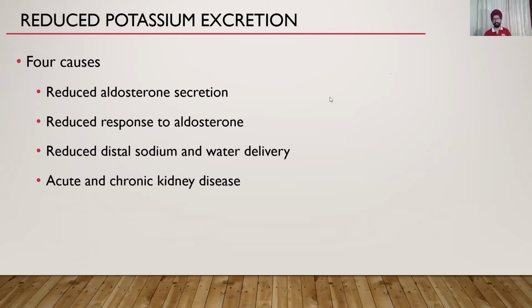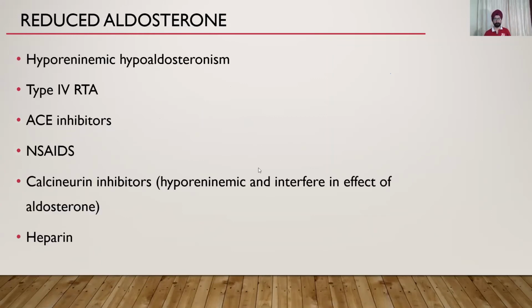Reduced potassium excretion can happen in reduced aldosterone secretion, or there is a resistance to aldosterone. As mentioned before, there is reduced distal sodium and water delivery, for example, in contracted states or in heart failure patients, and acute on chronic kidney disease. Reduced aldosterone secretion happens in all these conditions. You can go through this.